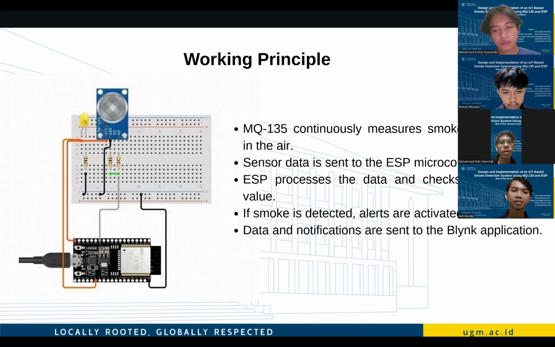Step 4. If the smoke level exceeds the threshold, the system activates local alerts. The LED indicator lights turn on, and the buzzer sounds an alarm to warn anyone nearby of the detected smoke. Step 5. The ESP sends the data to the Blynk cloud server via Wi-Fi. The Blynk application on the user's smartphone receives this data and immediately sends a push notification alert.